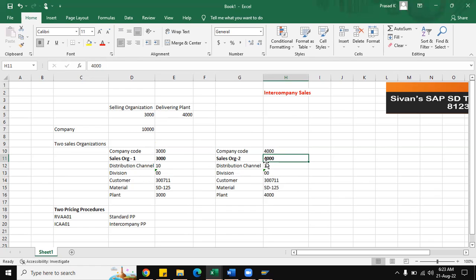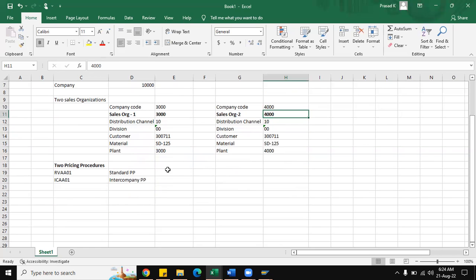So directly we cannot bill company code 4000 to company code 3000. It is not possible. There must be an internal customer which we have to create, and then we have to assign it to the respective sales organizations. That is the one thing.